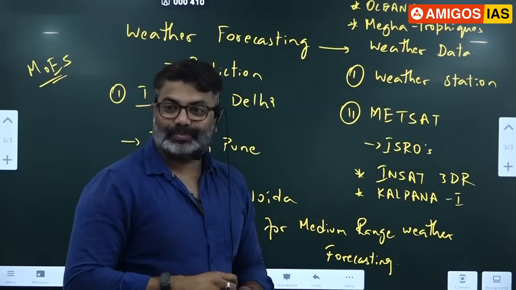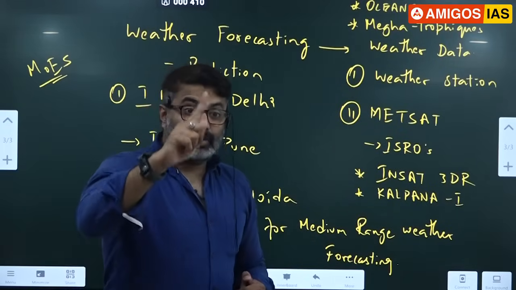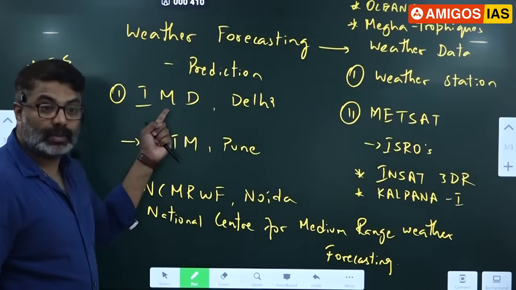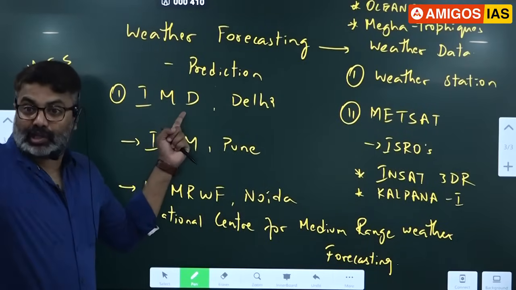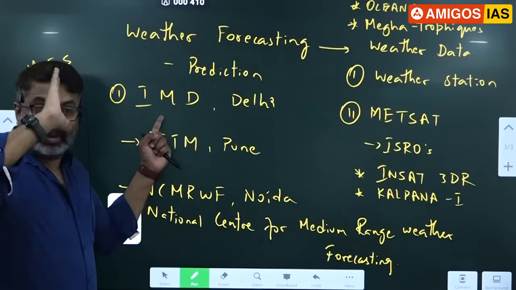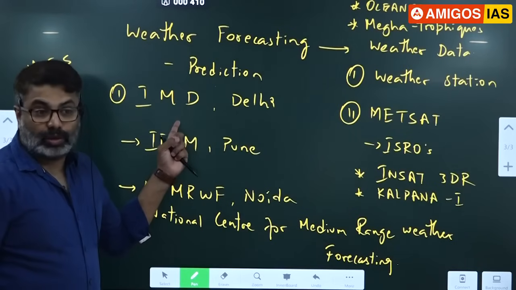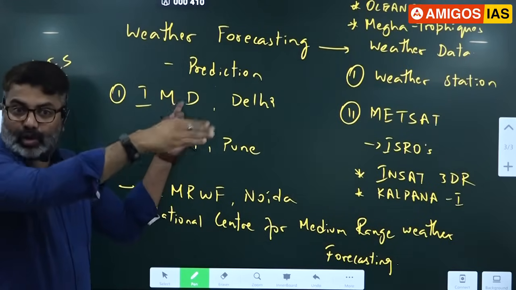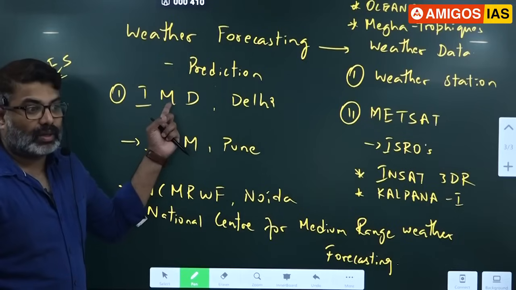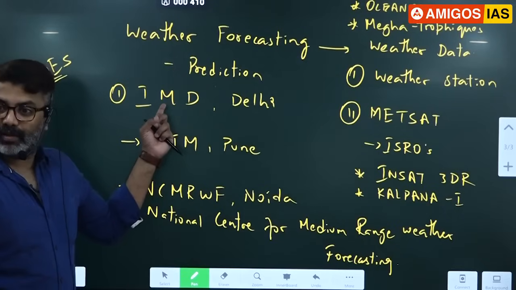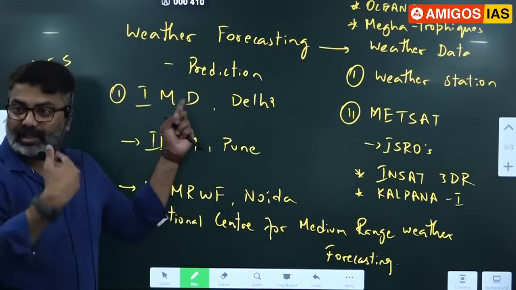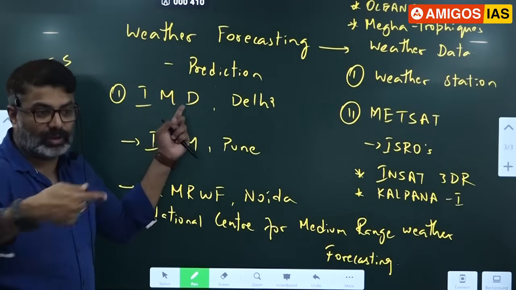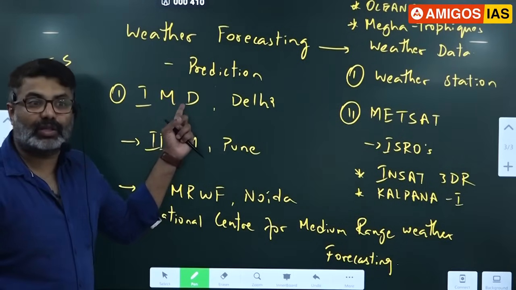Today, many farmers have filed a case against IMD, especially in the Vidarbha region of Maharashtra, where IMD's prediction went wrong. The case is going on in the Mumbai High Court right now. Can you imagine? The farmers have filed a case saying there was crop loss because of you, pay the compensation.